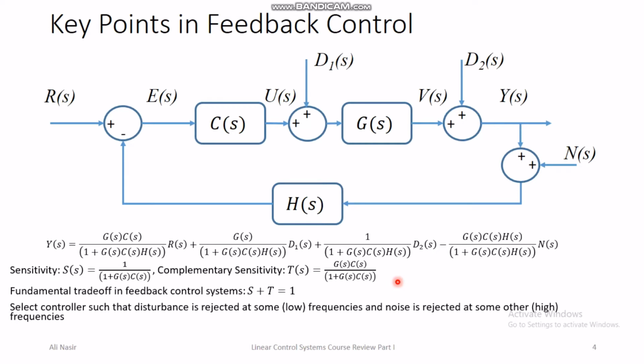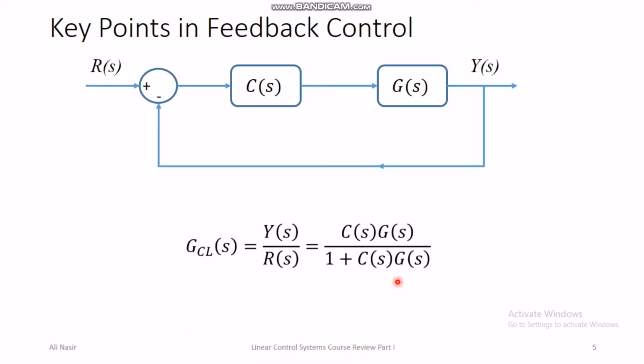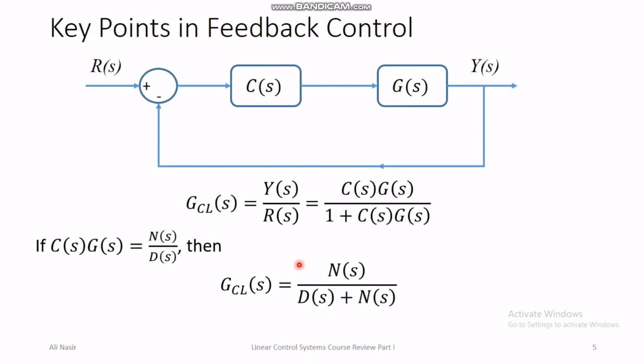Then there is the transfer function of a simplified block diagram that is used a lot of times in this course. At this level I would like all the students to be comfortable with converting this open loop transfer function, without having to take the LCM and so on, straight away into the closed loop transfer function, and recognize that by closing the loop, the numerator remains the same, only the denominator changes.